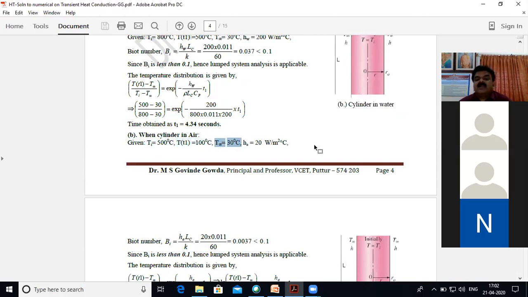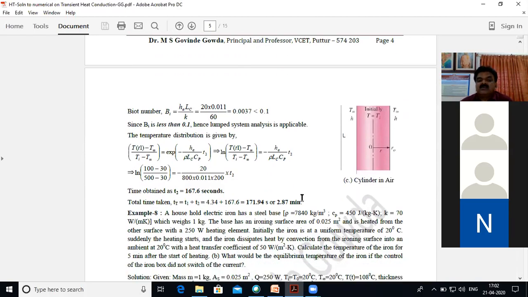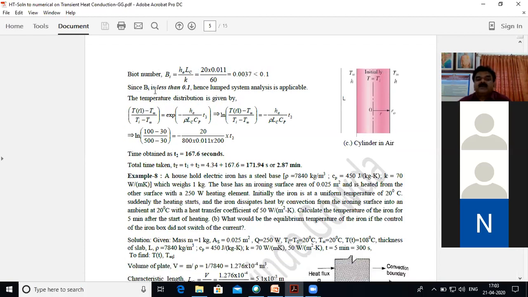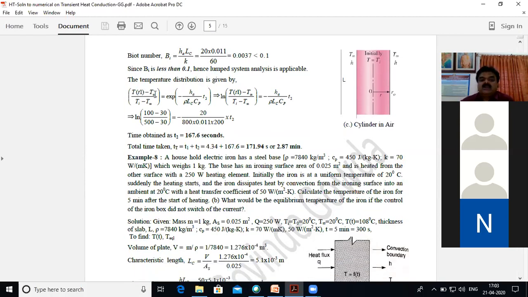In air, he has given the surrounding temperature T infinity as 30 degrees centigrade, and the heat transfer coefficient for air is given as 20 watt per meter square degree centigrade, or degree Kelvin, both are the same. Here also you have to calculate the Biot number, h Lc by k, using h of air. The Biot number comes out to be 0.0037, which is again less than 0.1. Hence the lumped system analysis is applicable, and again use the same formula. The only thing is that t2 and h of air are going to vary.